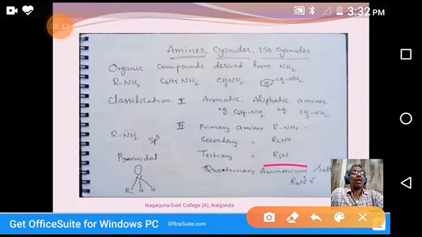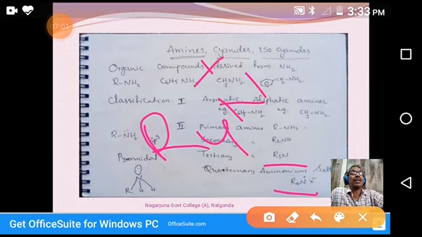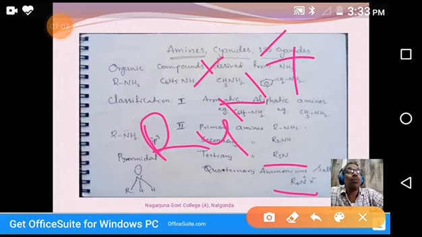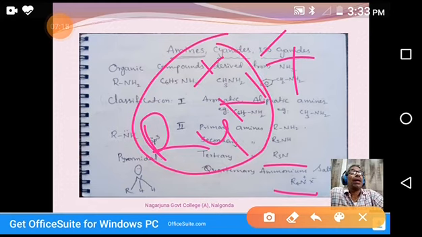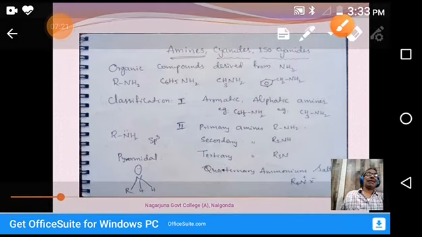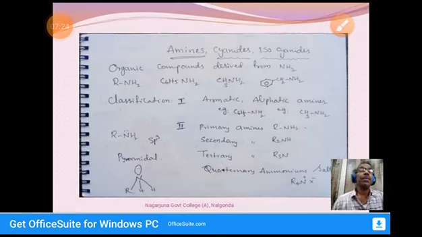Coming to the quaternary ammonium salt, R4N+X-. N is linked to four alkyl groups, and at the same time N carries a plus charge, with X in the form of X minus. It is a salt. Three groups are linked to alkyl groups, and one more bond through a covalent bond, so four bonds with nitrogen. So, amines have two types of classification.